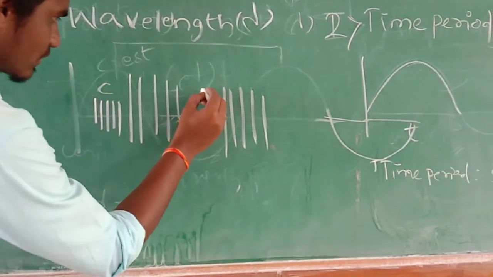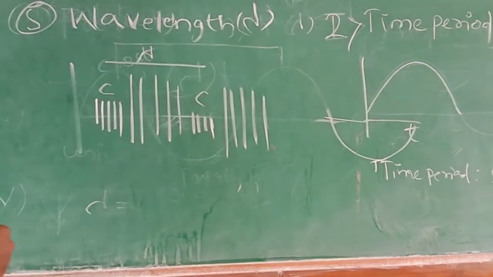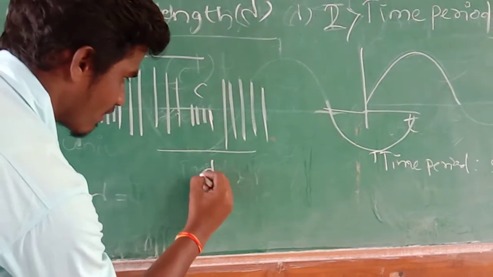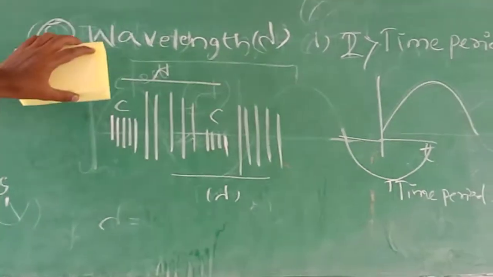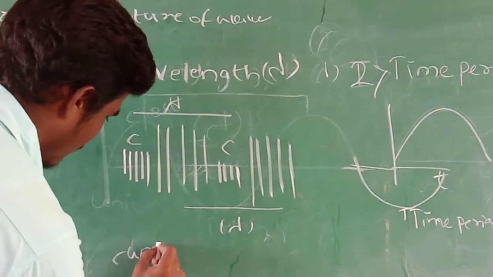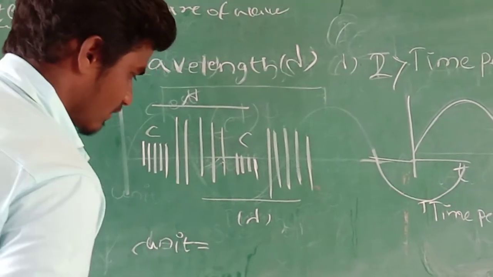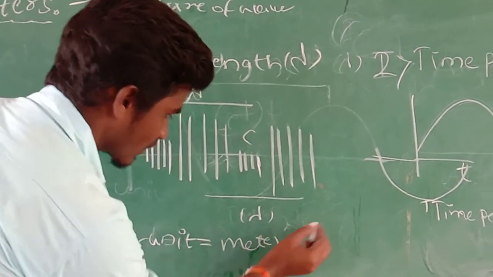This is a compression. This is a compression. The distance between two compressions is known as the wavelength, or the distance between two rarefactions is known as the wavelength. These are the definitions for the wavelength, and the unit for the wavelength, which is length or distance, is the meter.